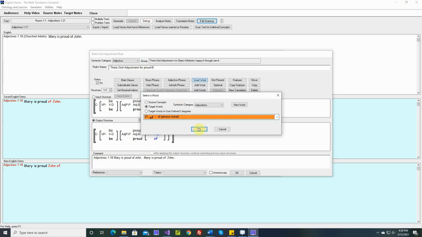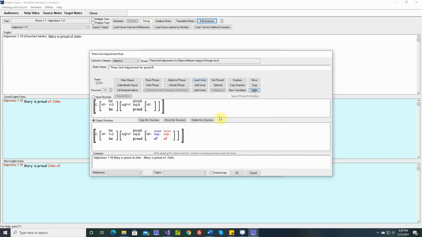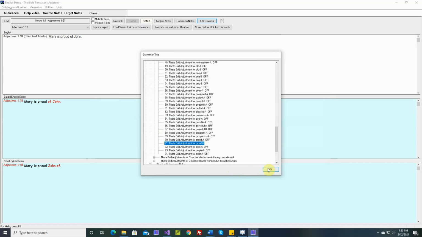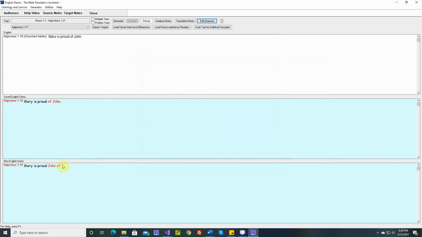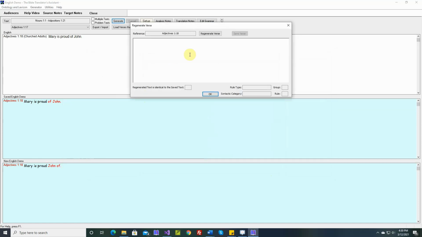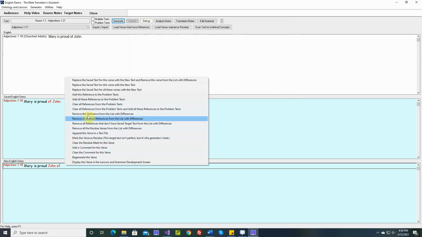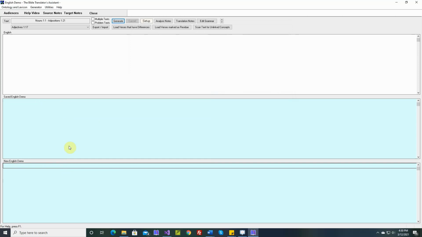We want the phrase initial one. And let's delete this one. Okay. Let's regenerate this. Mary's proud of John. Regenerated text is identical to the saved text. Okay, so now we can remove this from the list, and everything matches.